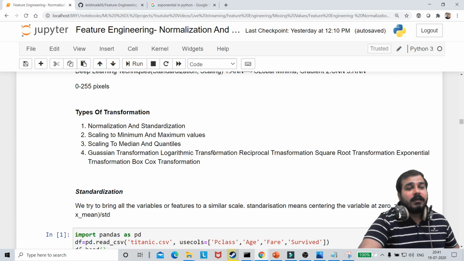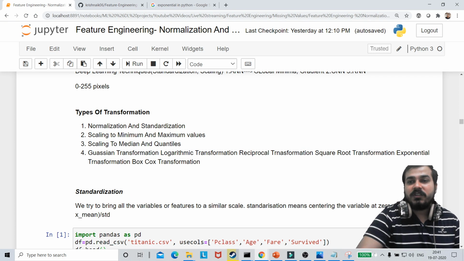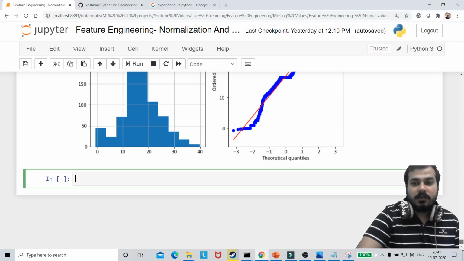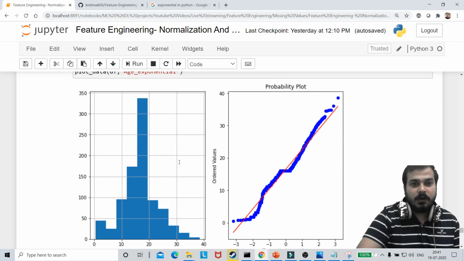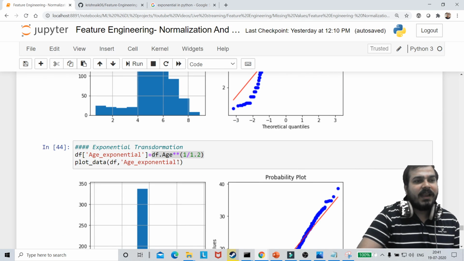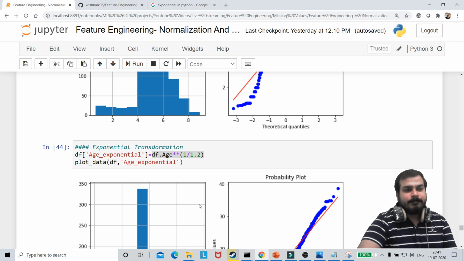Yes, fare has 0 values. Because of that, log of 0 was giving us an error. So let's see for fare how we fix it. We can remove the values which are having 0. We can actually remove that.